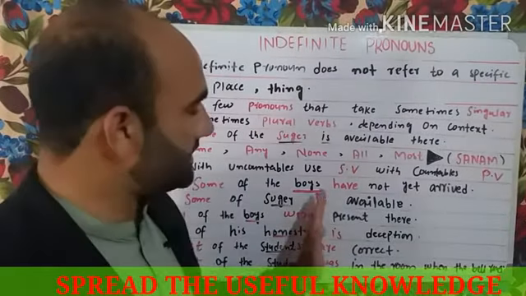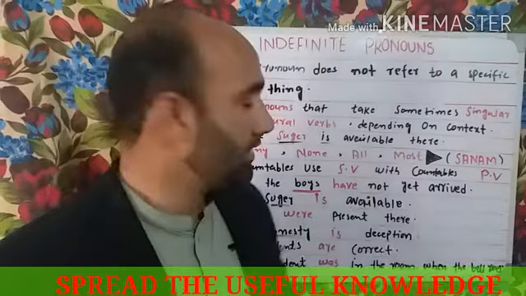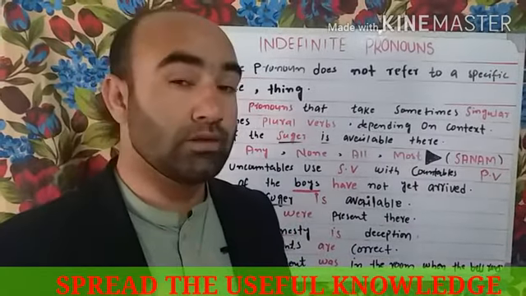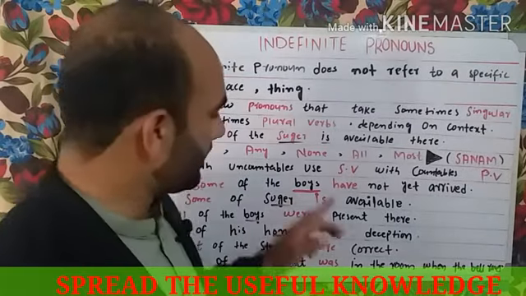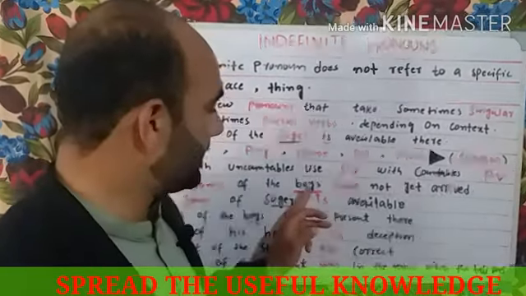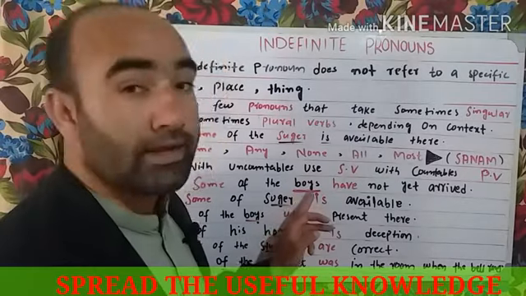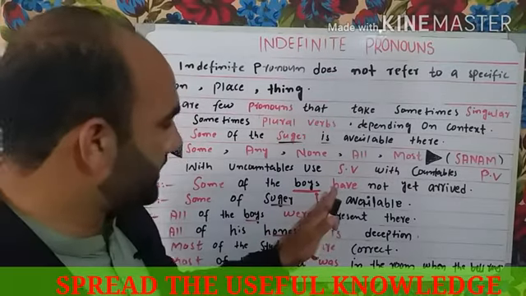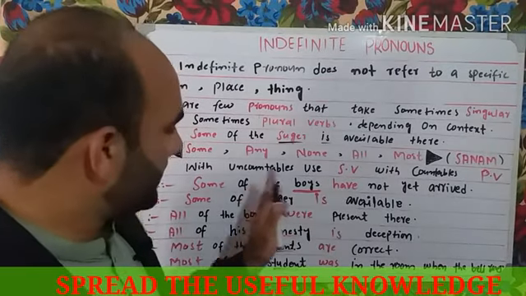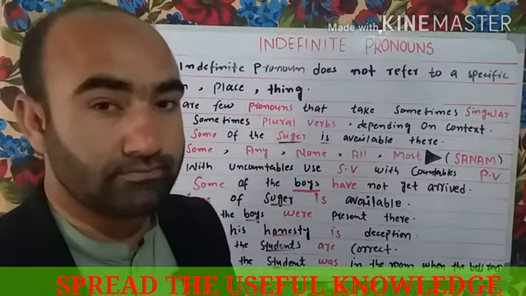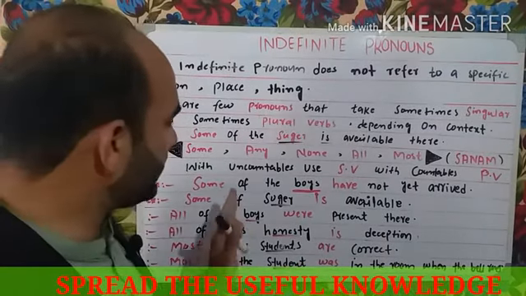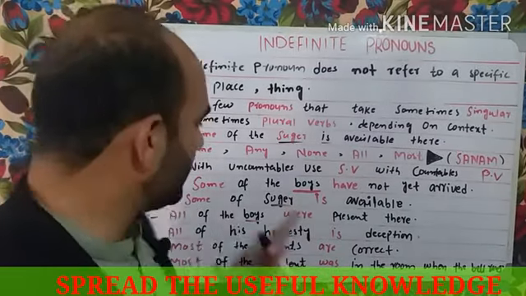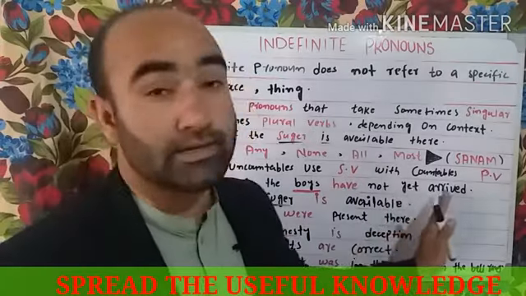Some of the boys have not yet arrived. Plural verb. Why? Boys is a plural noun. It is counted. Plural and countable noun. Have has been used for some because it is a countable noun. Some of the boys have not yet arrived.